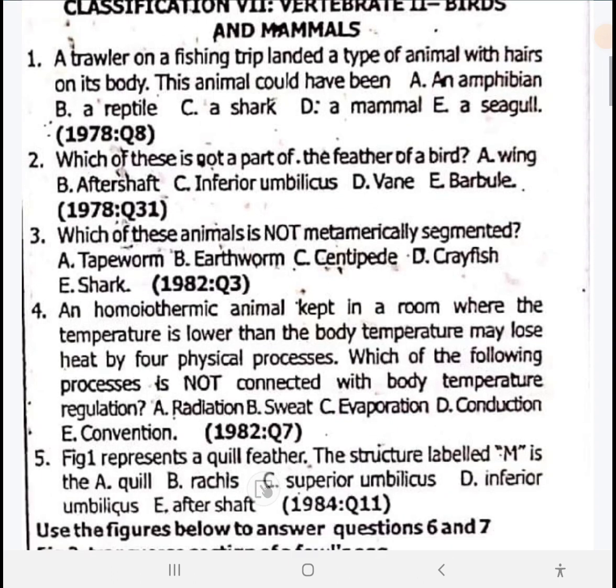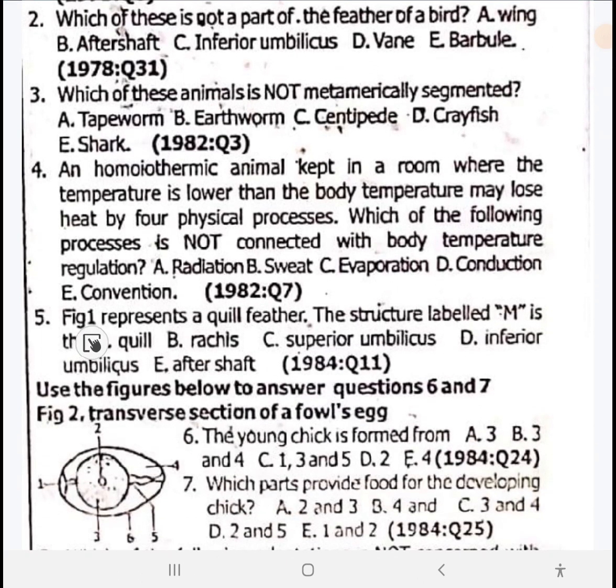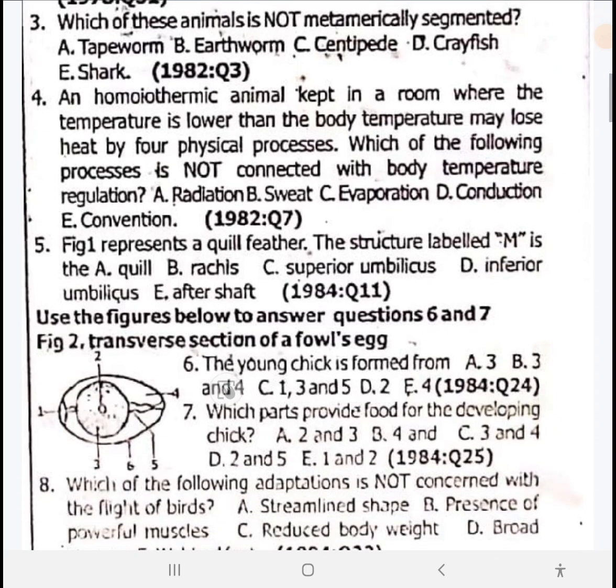Number 5. Figure 1 represents a quill feather. Well, this figure is not given, but I would like us to jot this down. Probably one will see another diagram. This diagram should be about a bird. This is for questions 6 and 7. Let's go to questions 6 and 7.